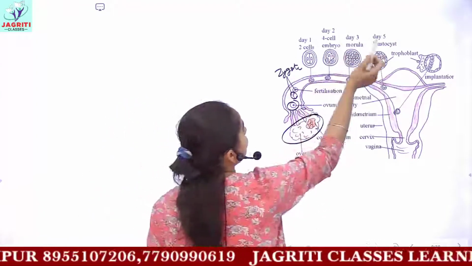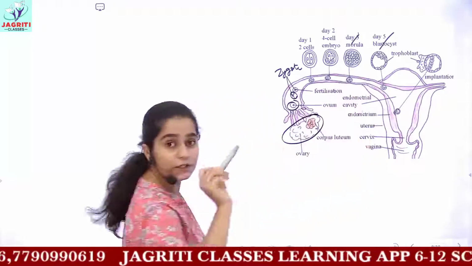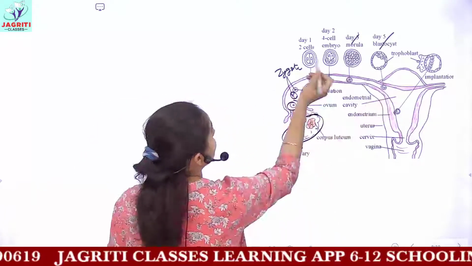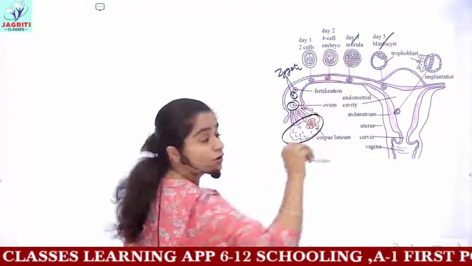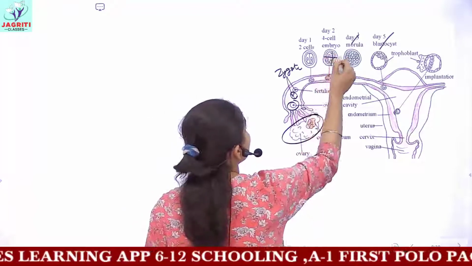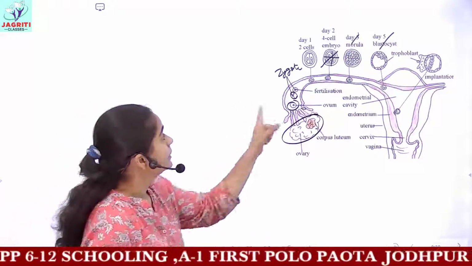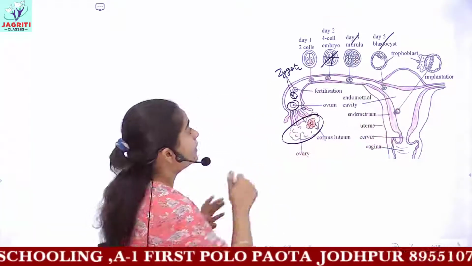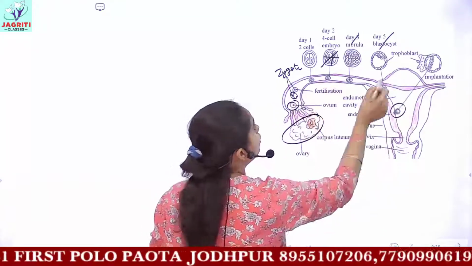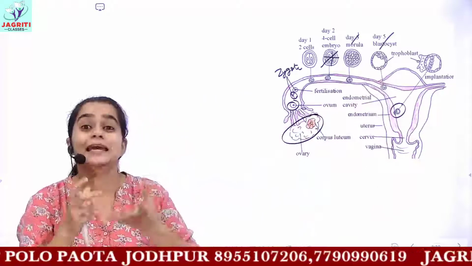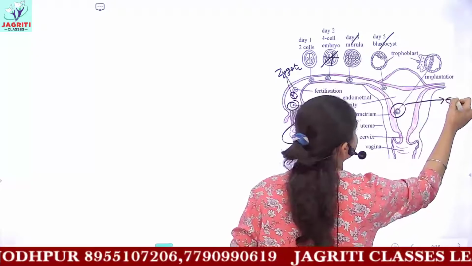Okay, you do not have to remember the name of these, but you can see that this zygote travels through the fallopian tube, and during its journey it divides. You can see the number of cells are increasing. First you have 2 cells, then you have the formation of 4 cells, and these 4 cells now again continuously divide to form many number of cells. So what is happening is the number of cells are increasing, and once this zygote reaches the uterus, till this part, this zygote has many number of cells in it, and hence this zygote is now known as embryo.